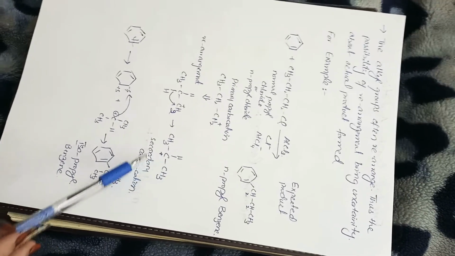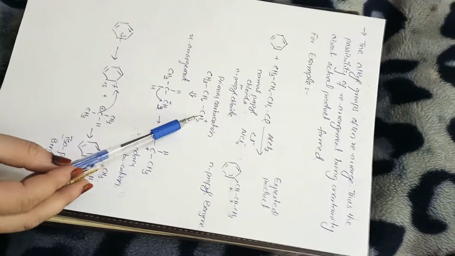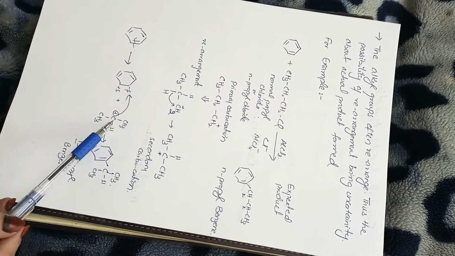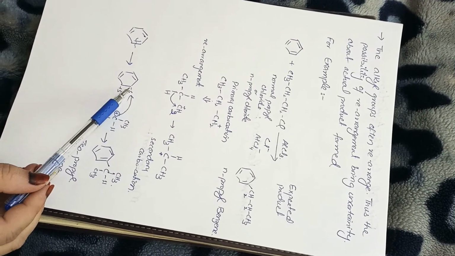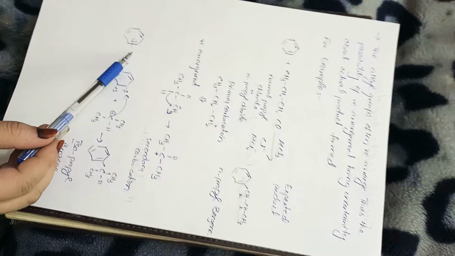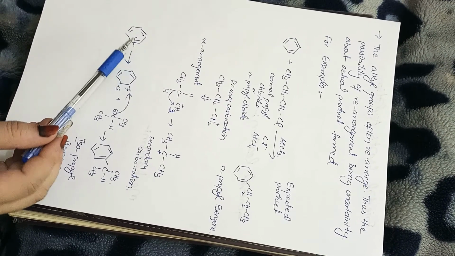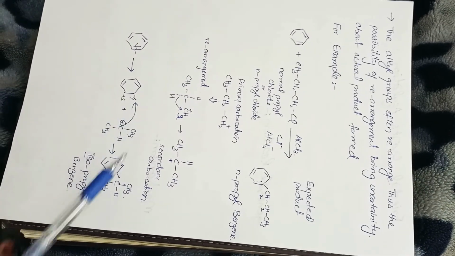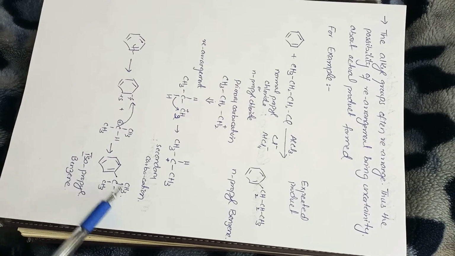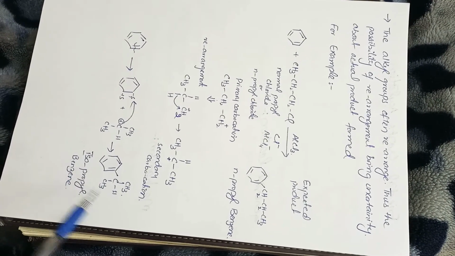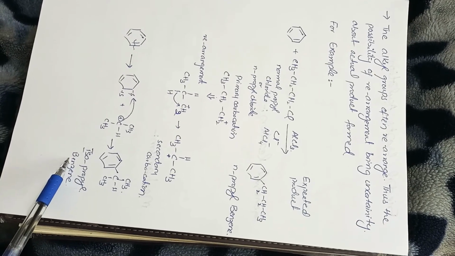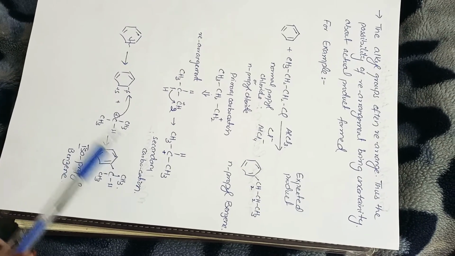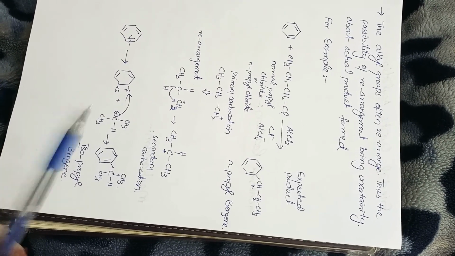You know that secondary carbocations are more stable than primary carbocations due to the hyperconjugation effect, and as a result this attacks the negatively charged carbon of the benzene, because the heterolytic fission has occurred, with one carbon becoming negatively charged and the other positively charged. This attacks the negatively charged carbon and is attached now over here, and this is called isopropyl benzene. So the expected product is not the actual product, but there is a rearrangement leading to another product formation.